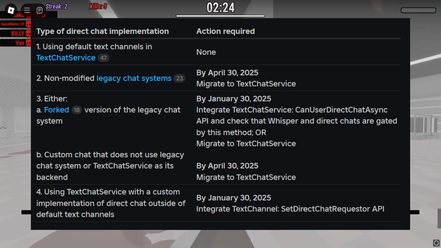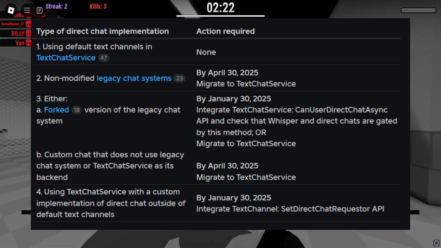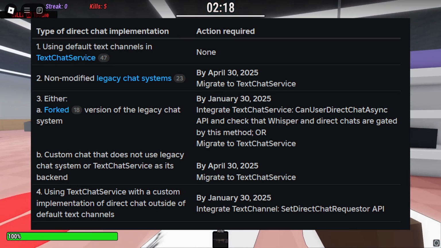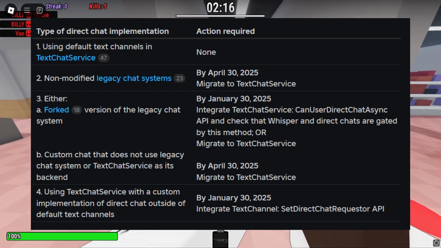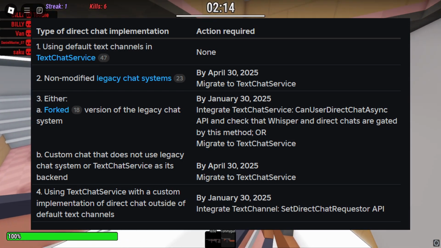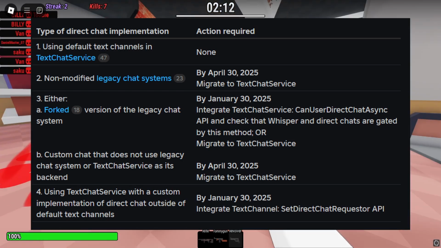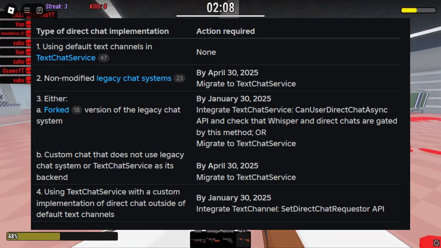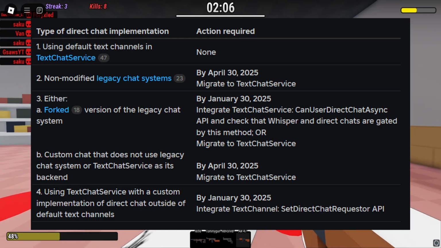And lastly about TextChatService and legacy chat migrating, all of that shenanigans. If you're using TextChatService, but you have a custom implementation of direct chatting outside of the default text channels, you must integrate with the TextChannel function of the SendDirectChatRequester API by January 30th of 2025.